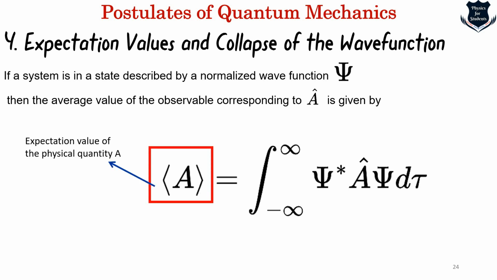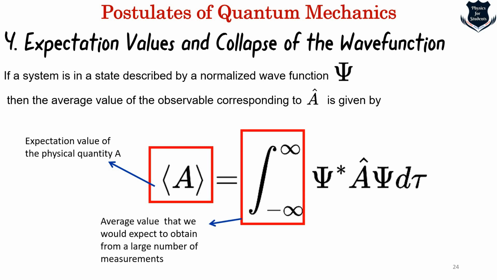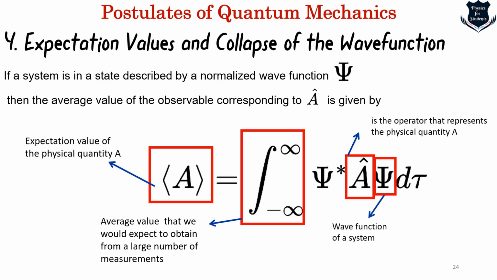This is the expectation value of a physical quantity, for example A. The entire integration from minus infinity to plus infinity is the average, taken over a large number of measurements. The one with a hat on it is the operator that represents the physical quantity A. This is the wave function, and this is called a volume element. Let us understand it as a very tiny, infinitesimal differential element that we are considering.